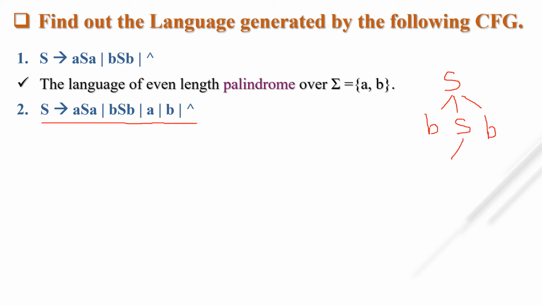Now instead of S, once again I am taking aSa, and instead of S I am taking a, you can take b. Suppose I am taking a. So which string is generated? b a a a b. So this is the string generated by the grammar.